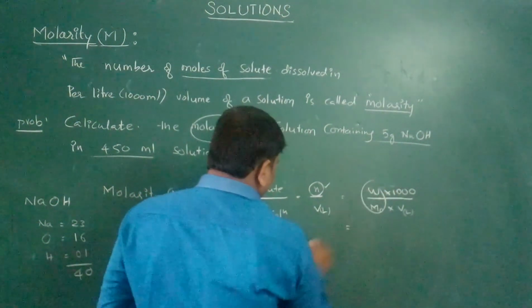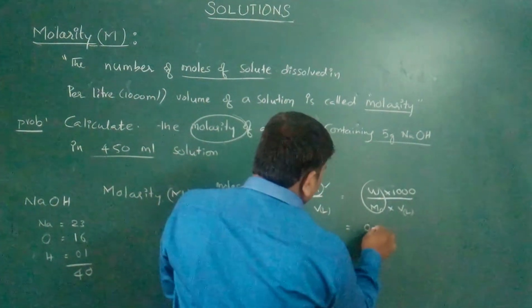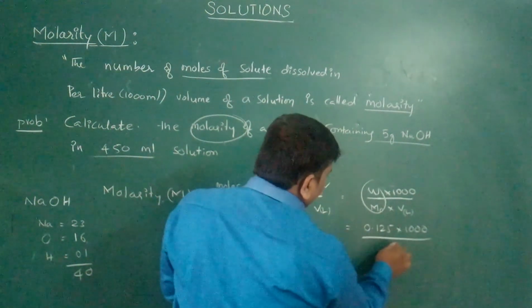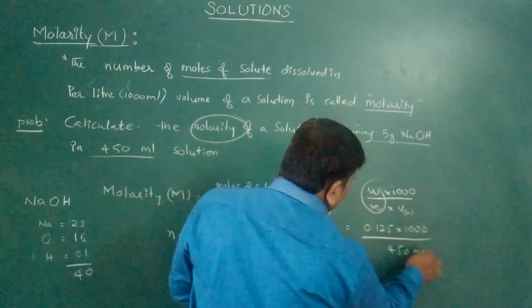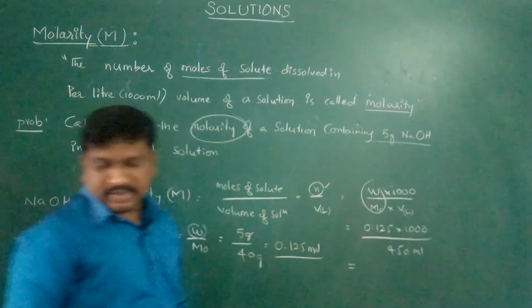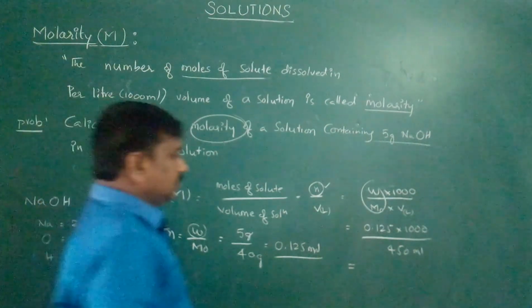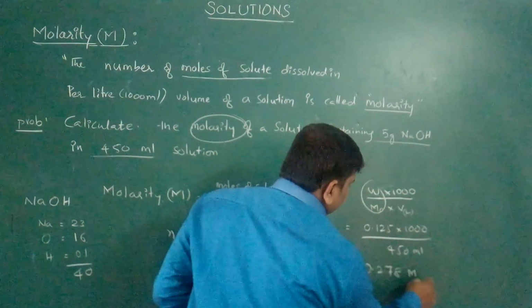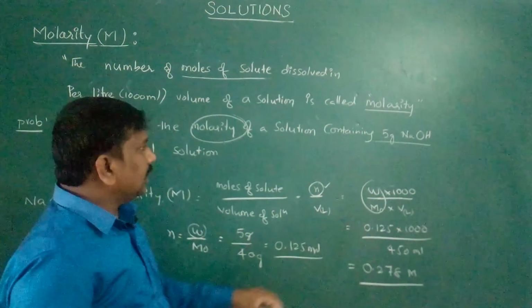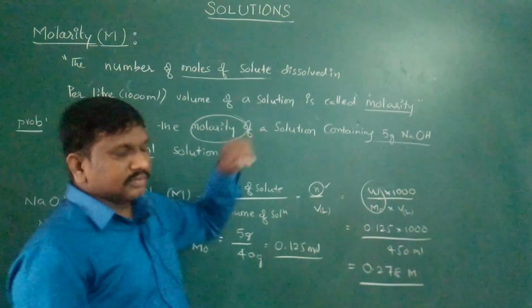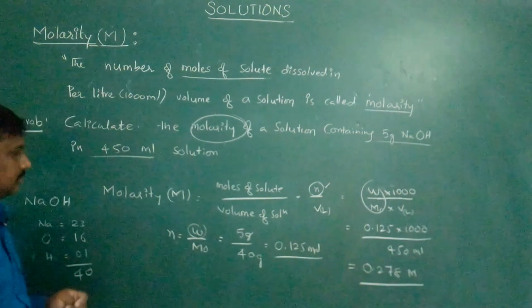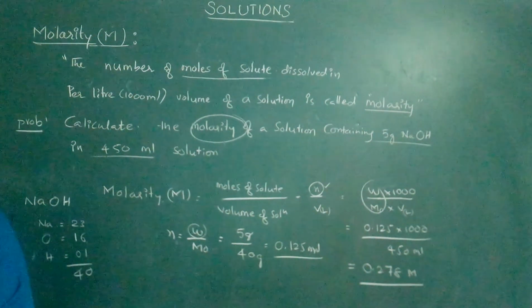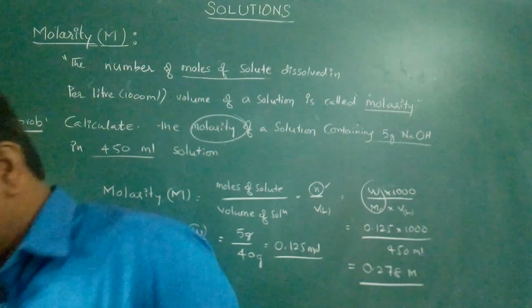So this we will know: 0.125 into 1000 by 450 ml. Finally, the answer is 0.278 moles per liter. So this is the molarity of the solution. Okay. So next we'll discuss in the next class.